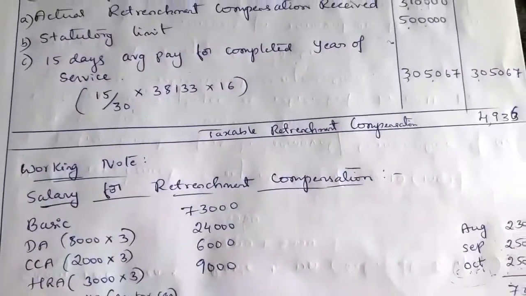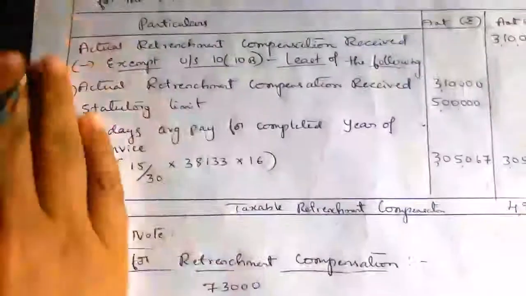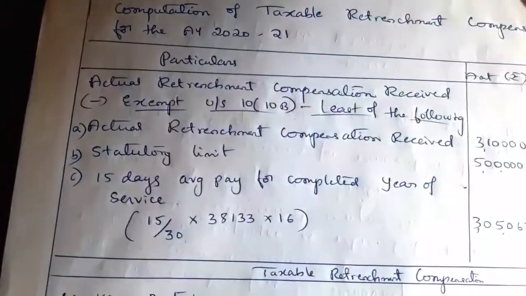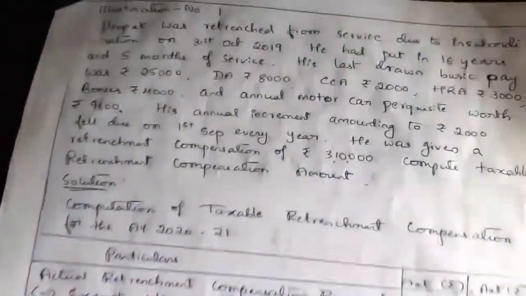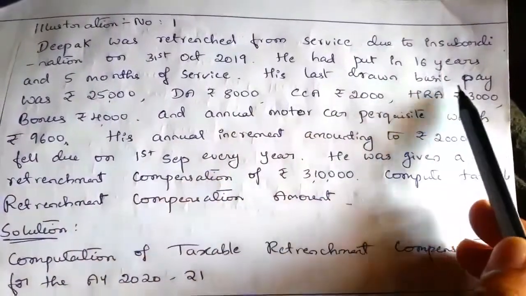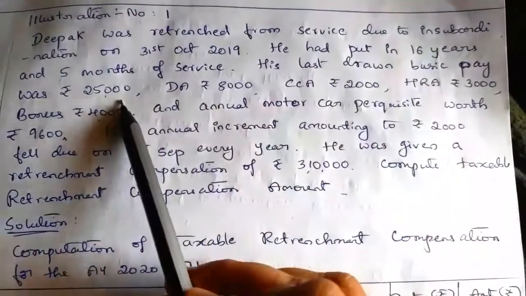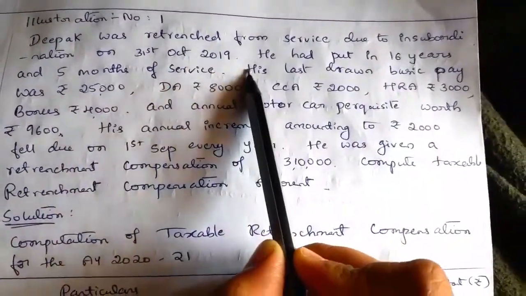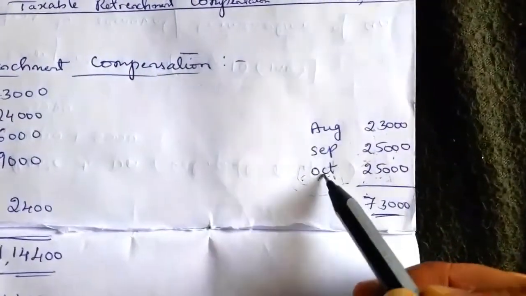Relating to basic salary, they have given increment. Now we'll see what the increment information is. His last drawn basic pay is rupees 25,000, which he received in the month October 2019.